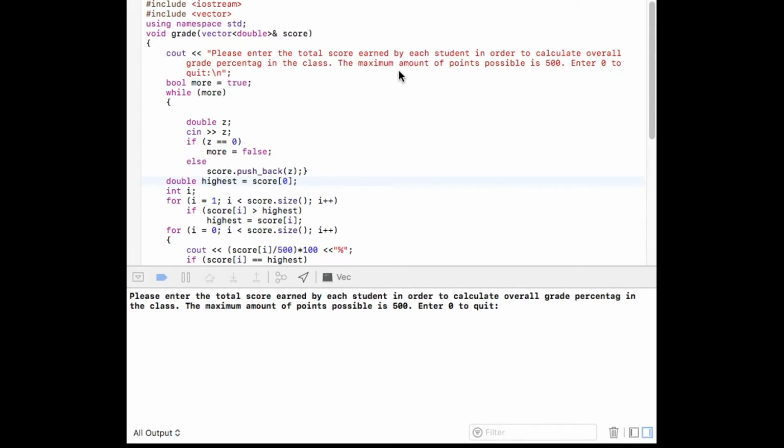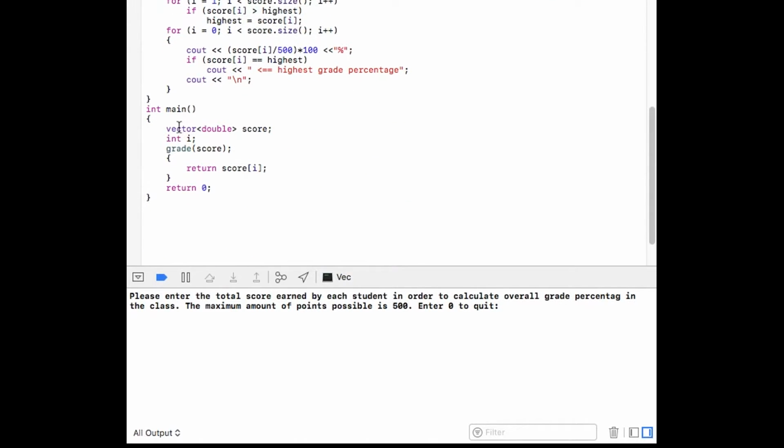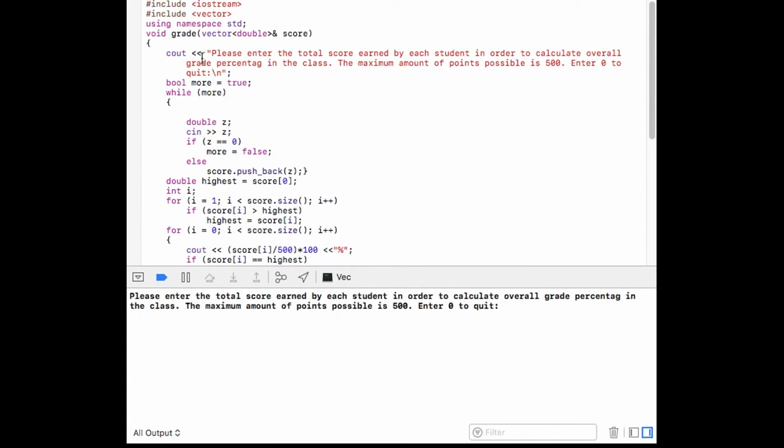To declare a vector, we need to include vector. First, we declare our vector and our data type, which is double. We name it score. Int i will be the scores entered by the user. This prompt will come up once the program starts. We set up our Boolean variable called more and initialize it to true. Then we make a while loop. Next we enter the conditions. z is going to be the scores inputted after the prompt shows up.